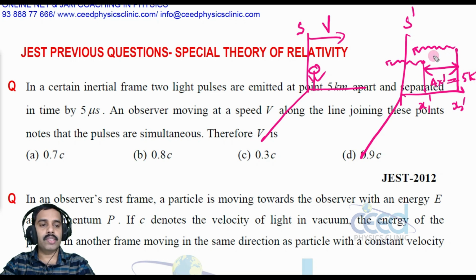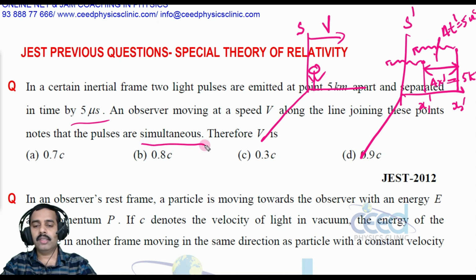And the time difference between the emissions with respect to the S dash frame, that delta t dash, is also given, 5 microseconds. And the question says that even though the pulses are emitted at different times in the S dash frame, the observer sees the light pulse emission as simultaneous.